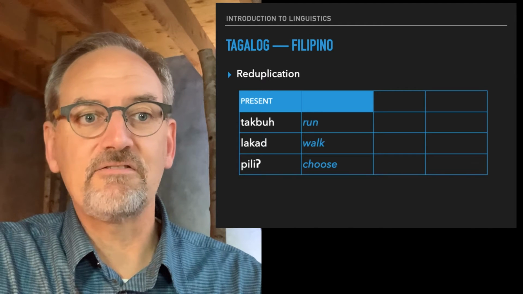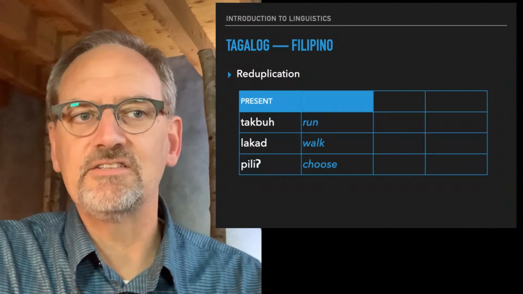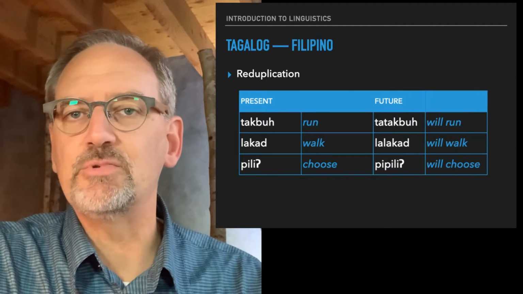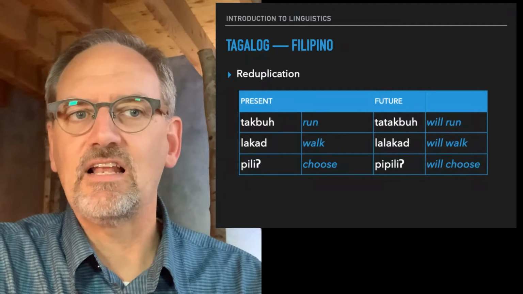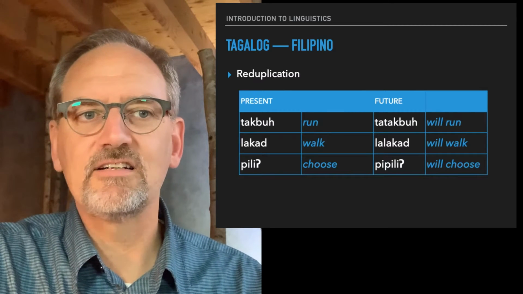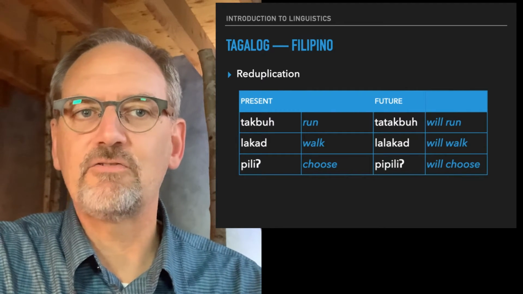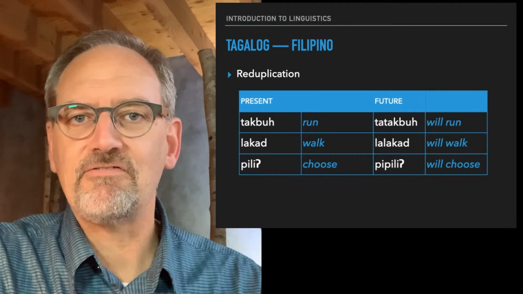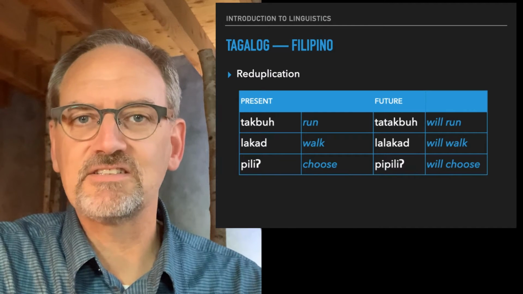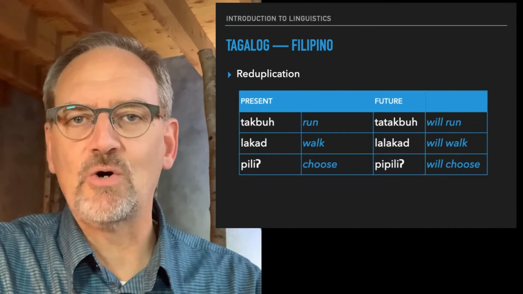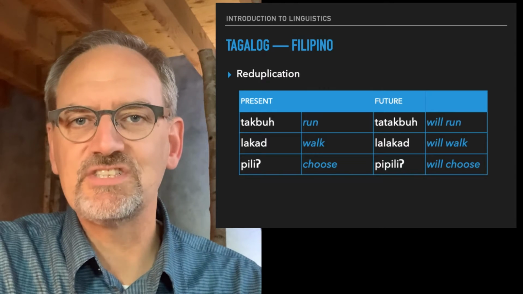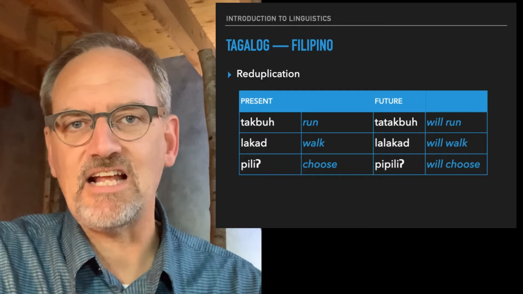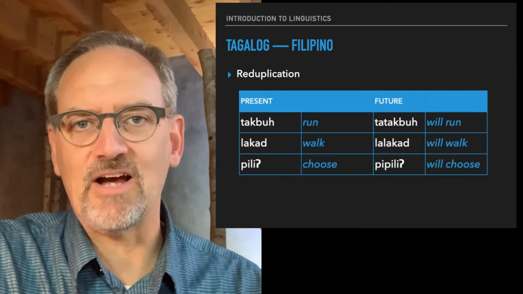In the future tense, so will run, will walk, will choose, they are pronounced tatakbu for will run, lalakad for will walk, and pipili for will choose. So clearly the future affix is a kind of prefix, but it doesn't have its own segments. It doesn't have its own sounds. It depends on the sounds of the base it attaches to for how it gets pronounced.